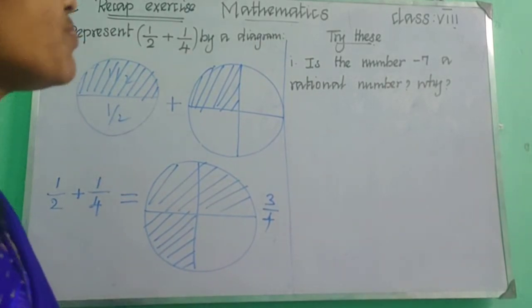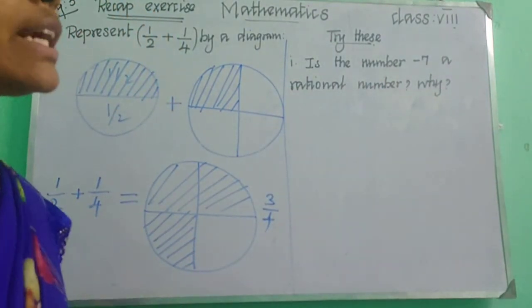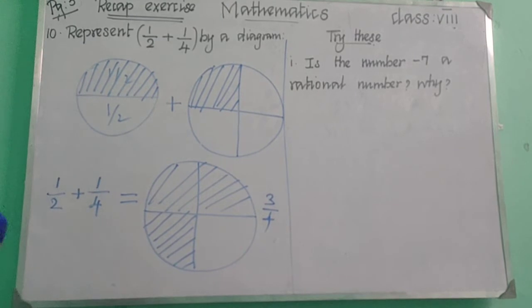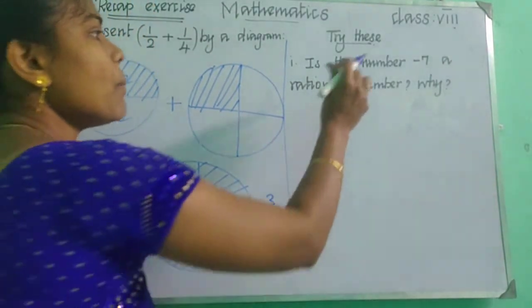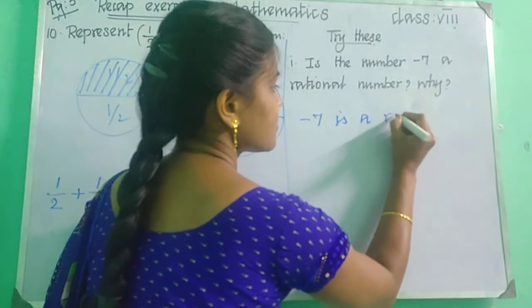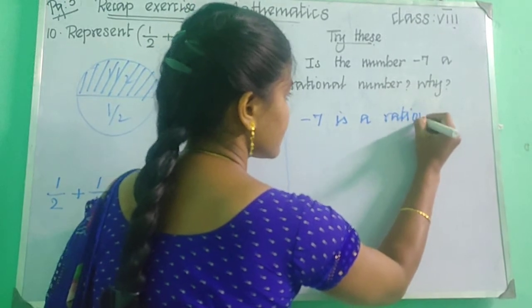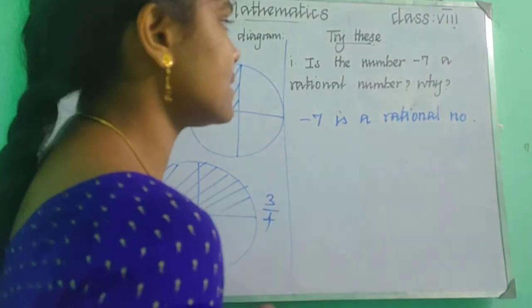So read the question. Is the number -7 a rational number? Why? Already we know rational numbers include natural numbers, whole numbers, and also the integers. All these we say are rational numbers, right? So -7 is an integer. Is it, children? So how will you say why -7 is a rational number? Okay, rational number. What is the reason?